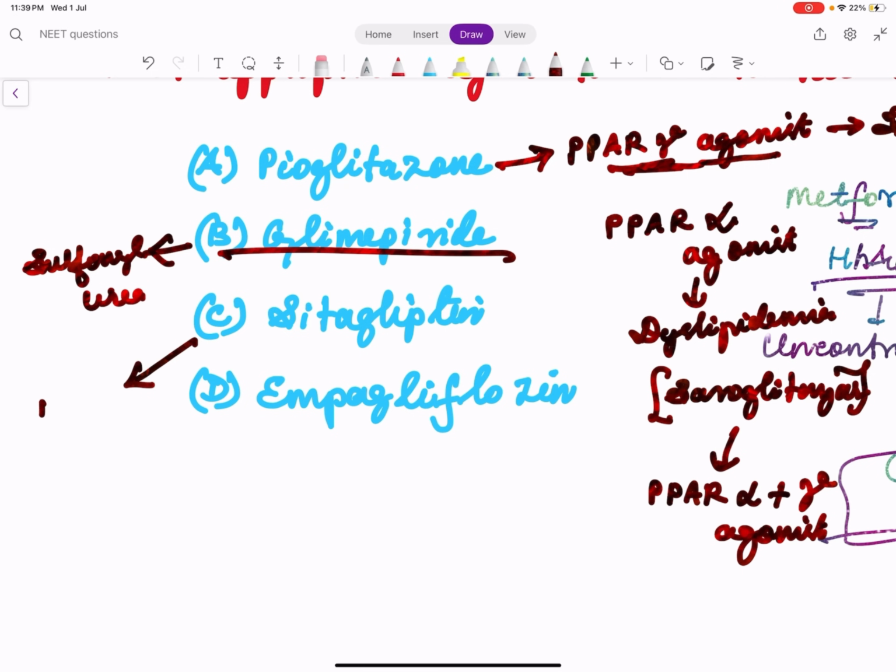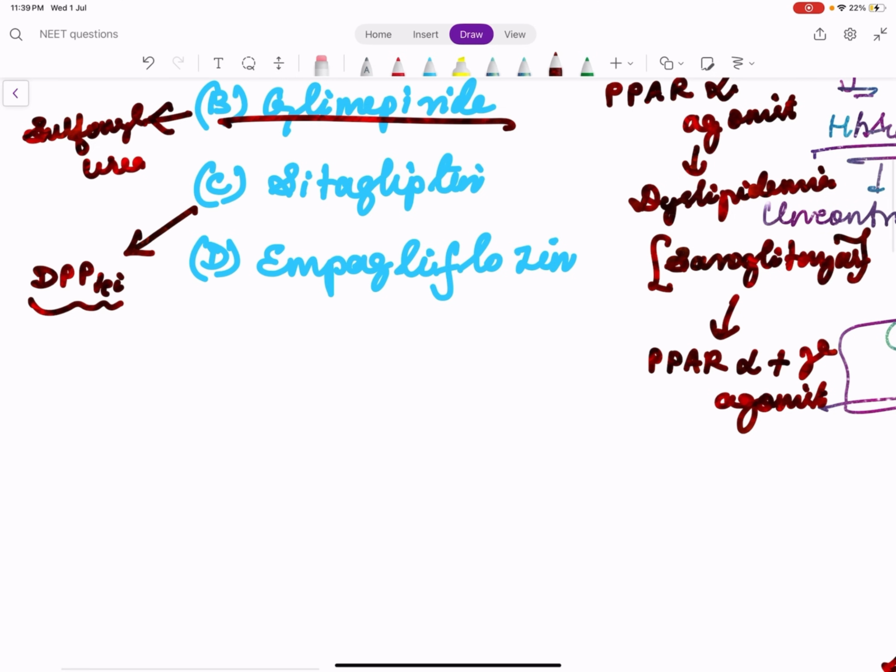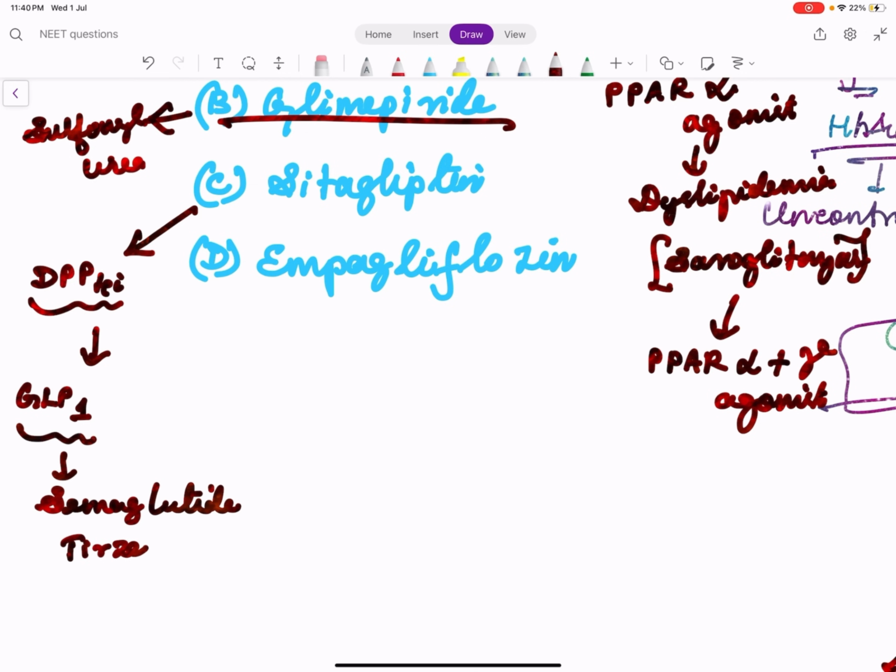Sitagliptin is a DPP4 inhibitor. Again, it is an anti-diabetic drug. Dipeptidyl peptidase 4 inhibitor. So what is this dipeptidyl peptidase? Dipeptidyl peptidase is an enzyme which breaks down GLP-1. So in recent days you would have heard about GLP-1 receptor agonist, semaglutide, tirzepatide.